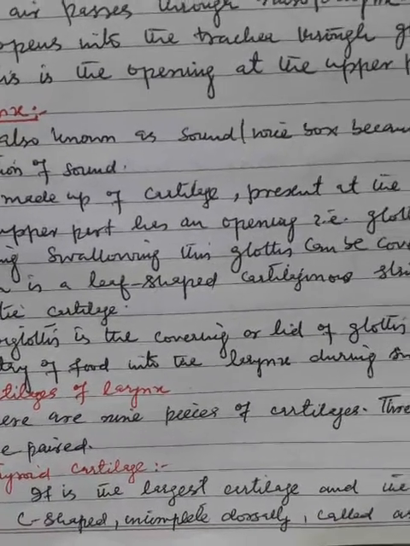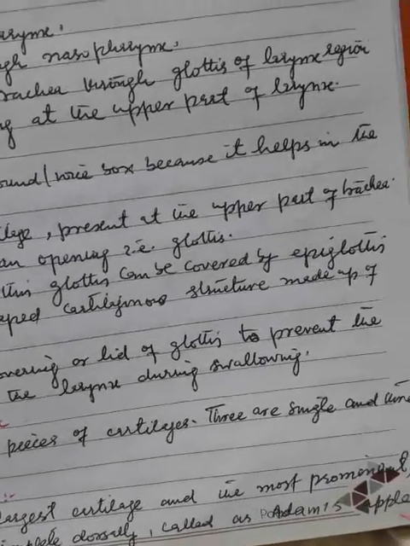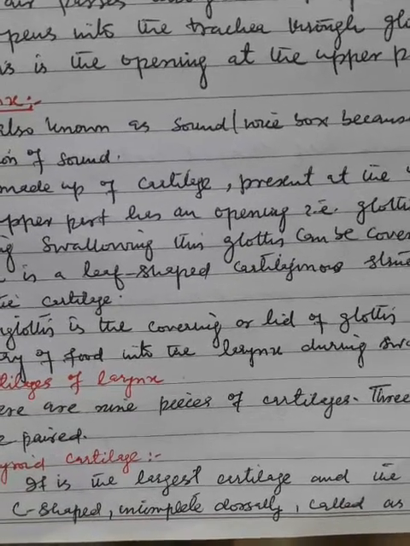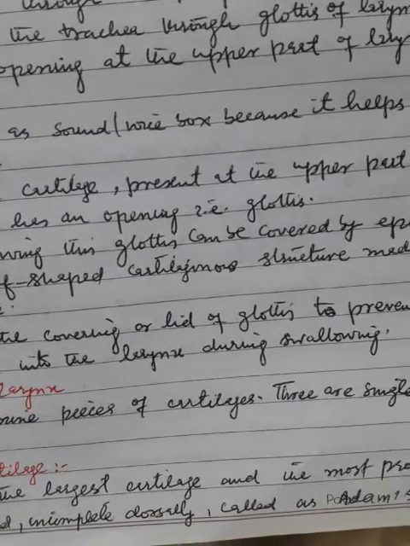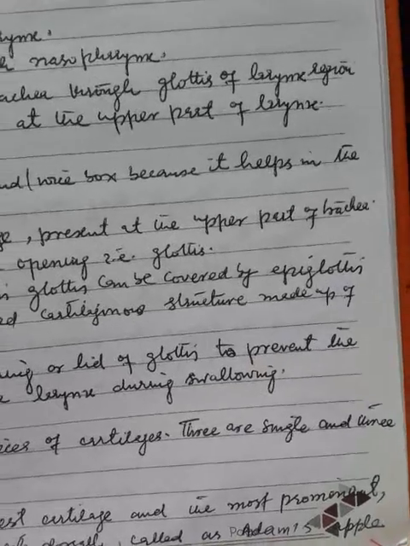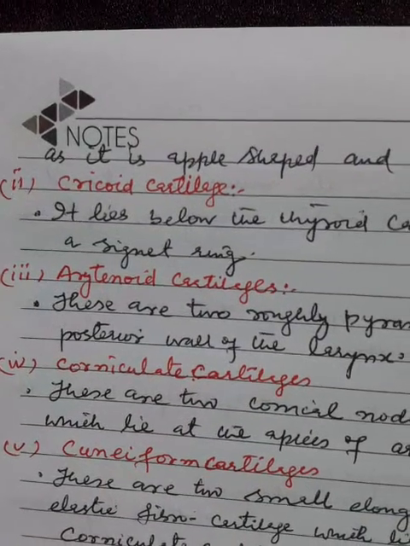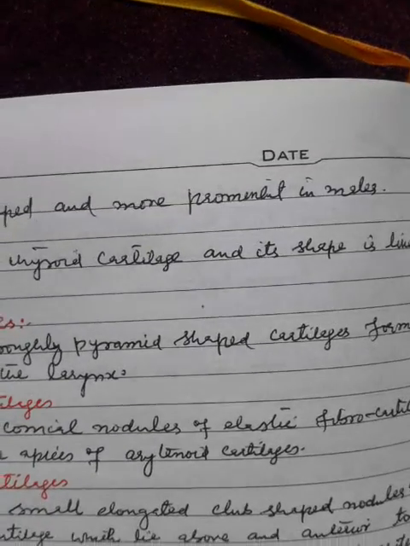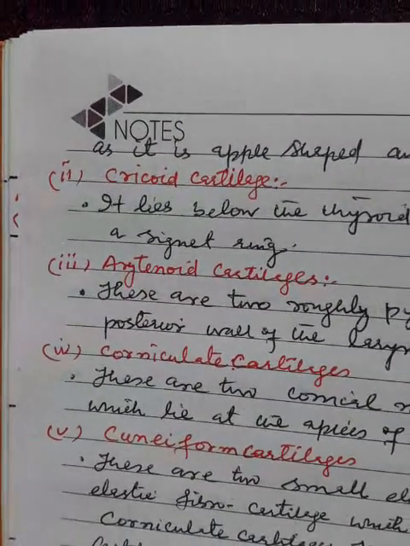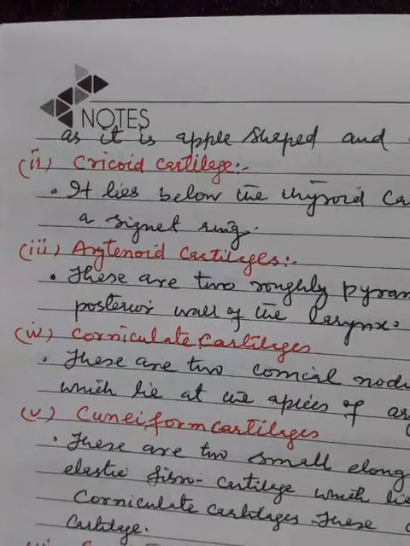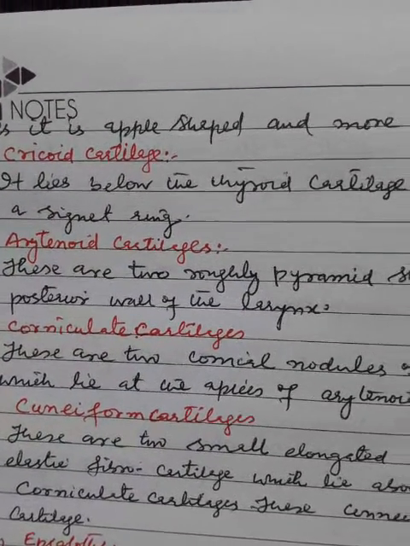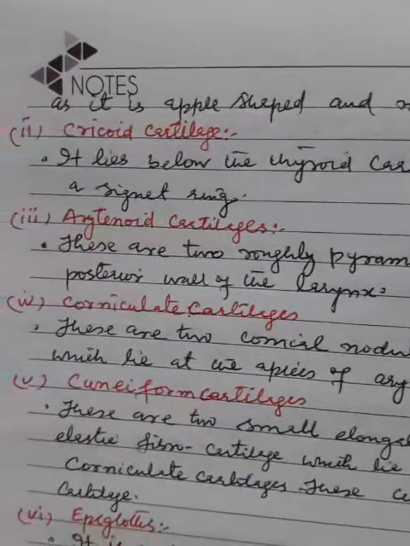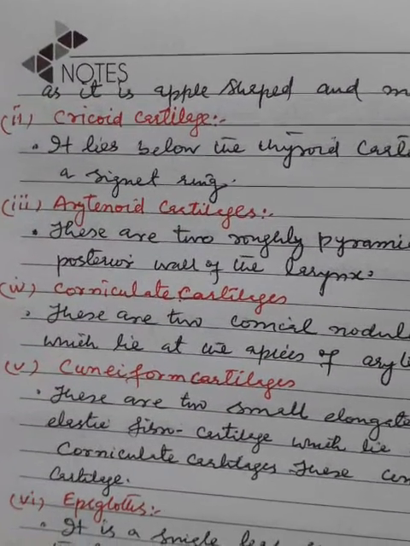It is the largest and most prominent, C-shaped, incomplete dorsally, called Adam's apple, as it is apple-shaped and more prominent in males. Now the second cartilage, cricoid cartilage. It lies below the thyroid cartilage and its shape is like a signet ring.